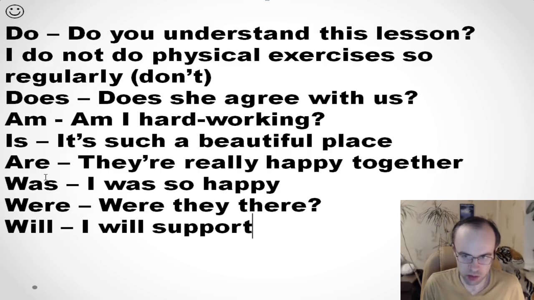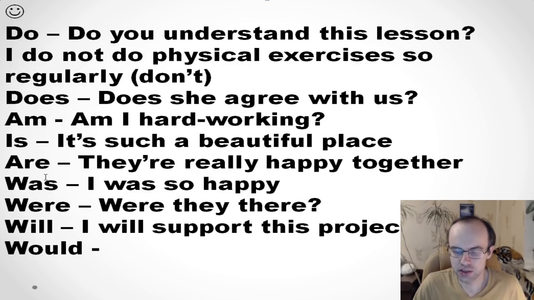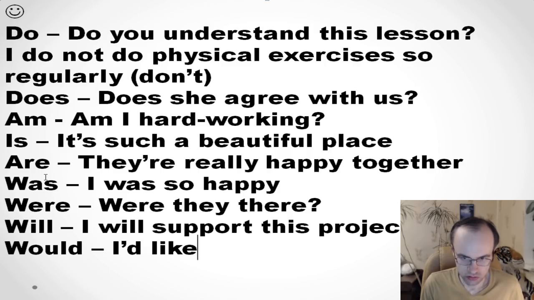I will support this project. Would. I'd like to get a job.